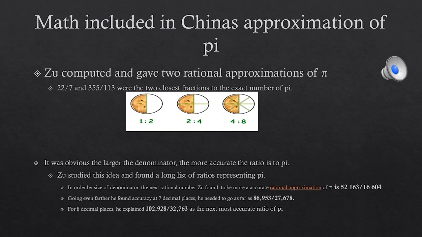Continuing on with math included in China's approximation of pi. Zhu computed and gave 2 rational approximations of pi: 22/7 and 355/113 were the 2 closest fractions to the exact number of pi, with a small denominator. It was obvious the larger the denominator, the more accurate the ratio is to pi. Zhu studied this idea and found a long list of ratios representing pi from small to large denominators.